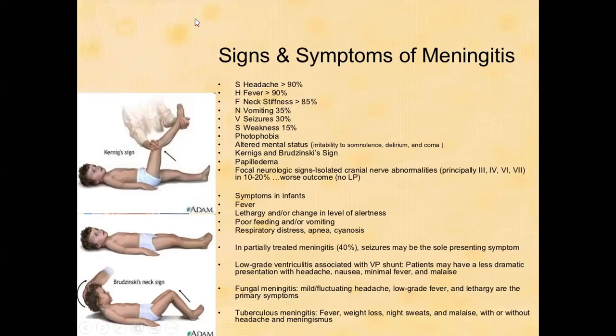What are the symptoms in infants? Infants present with fever, lethargy or change in the level of alertness, poor feeding and vomiting. Poor feeding and vomiting are common symptoms in neonates and infants. Also respiratory distress, apnea and cyanosis, and fits or seizures. Seizures occur in 40% of cases of meningitis, but are most common in viral encephalitis.